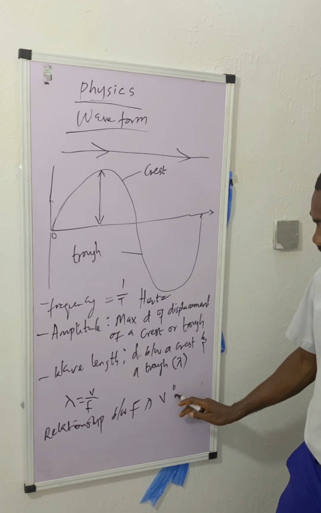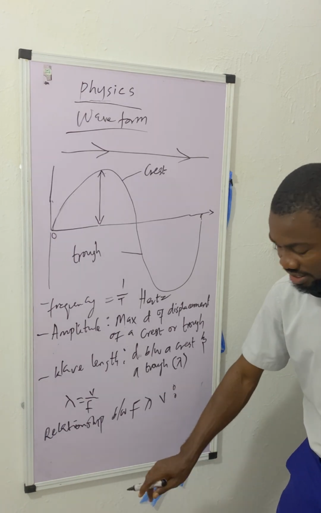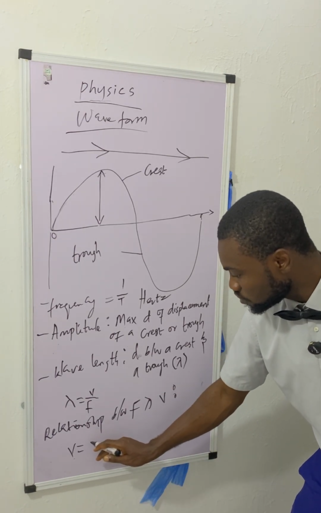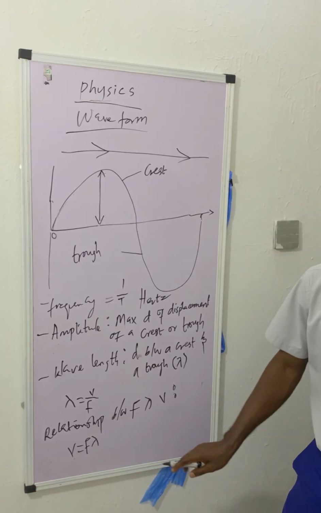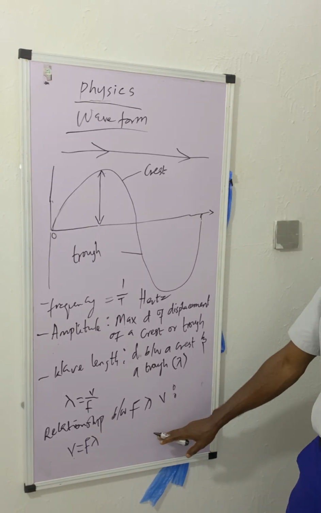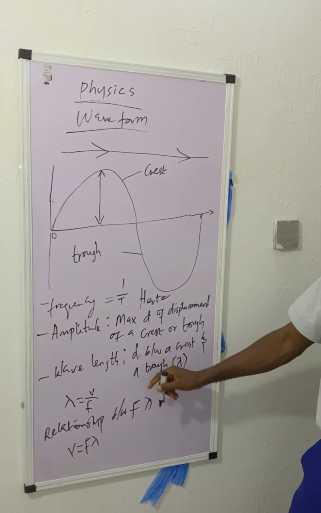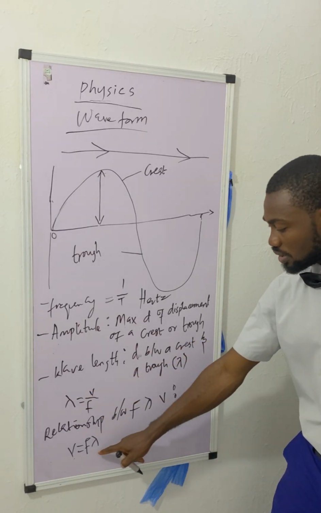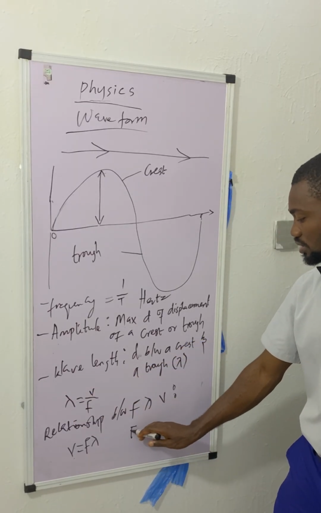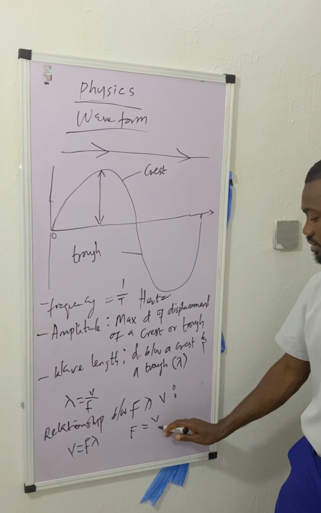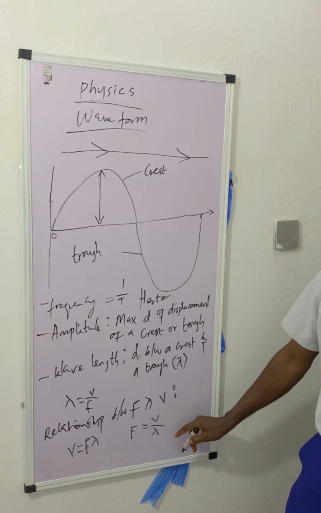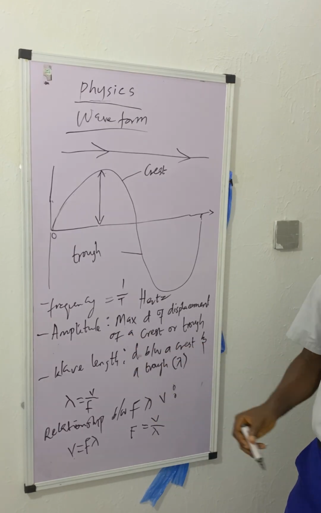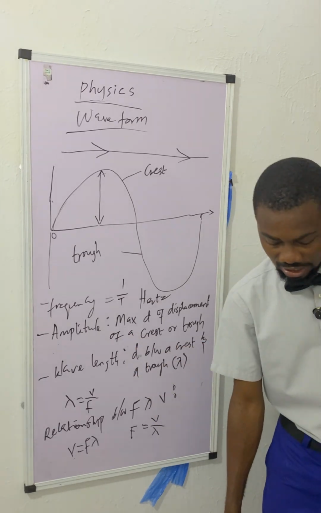That's it. So how do we write this relationship now? It's just to connect them. Velocity is equal to frequency times lambda. This is the relationship. From this relationship, you can write out the formula of any of these. You can write out the formula of frequency, depending on what you are solving. You can write out the formula of wavelength and so on.